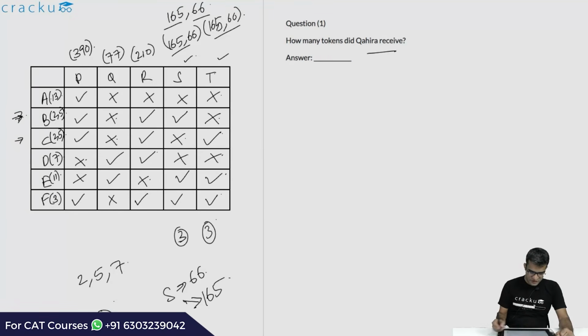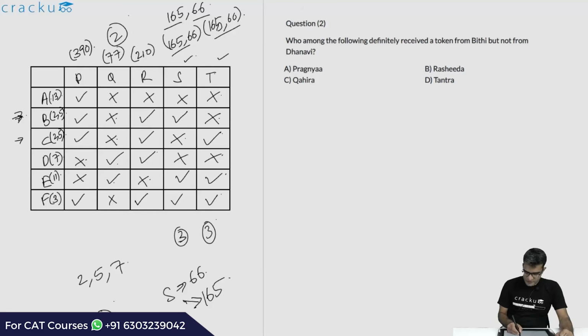How many tokens did Q receive? Q received 2 tokens. Q received token 7 and 11. So the answer is 2. Who among the following definitely received a token from B, that is over here, but not from D? So tick over here and a cross over here. That is P and that is S. Amongst the options we choose Pragya.